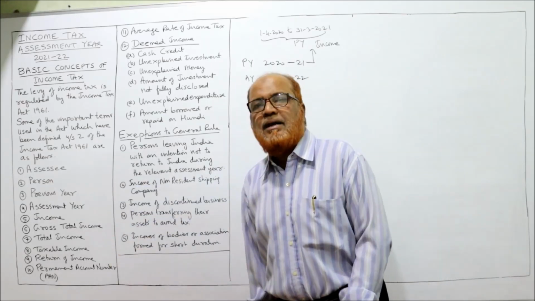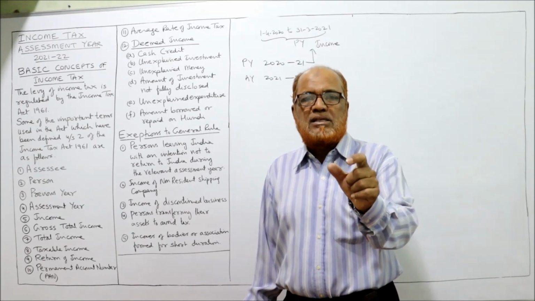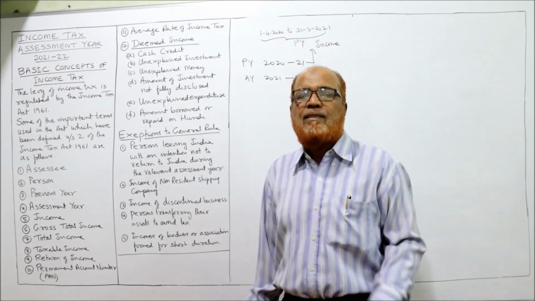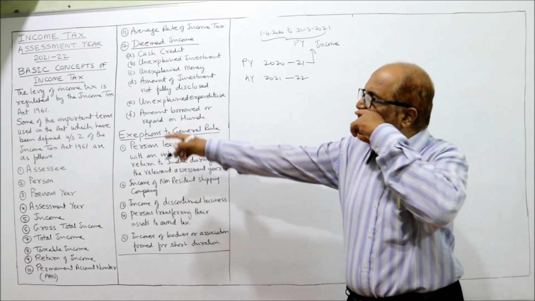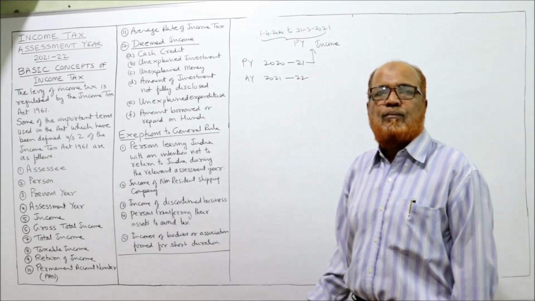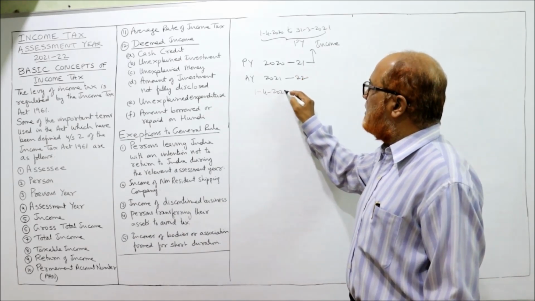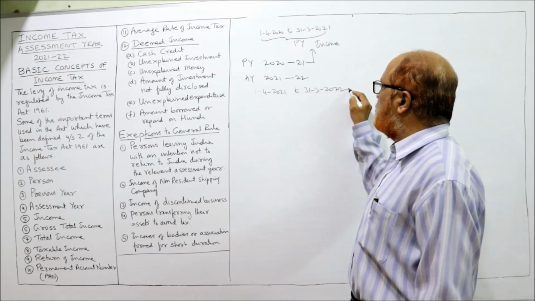Next comes assessment year. Assessment year means the period of 12 months beginning from 1st April every year and ending on 31st March next year. Example, our current assessment year is 21-22. So it started from 1st April 2021 to 31st March 2022.